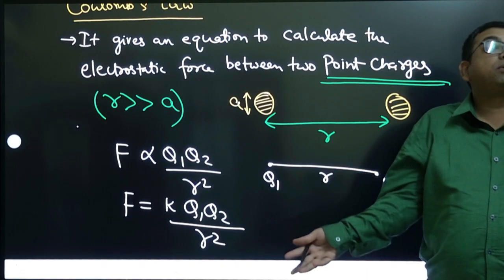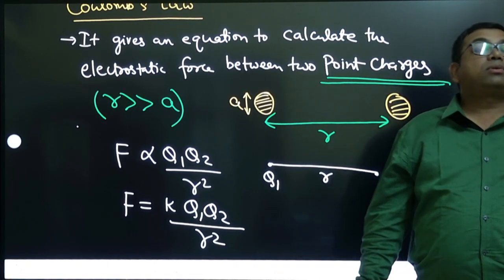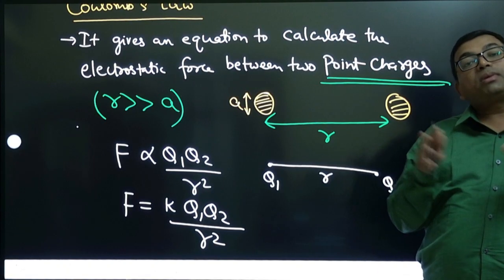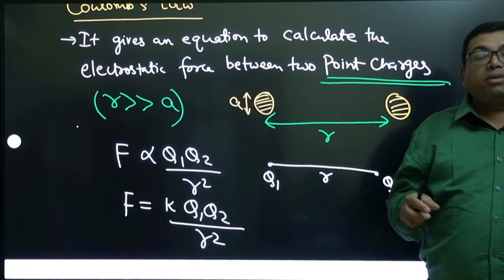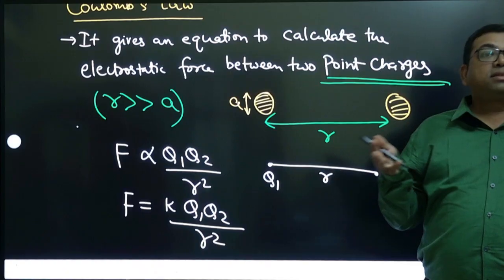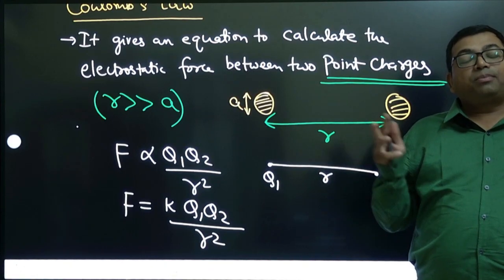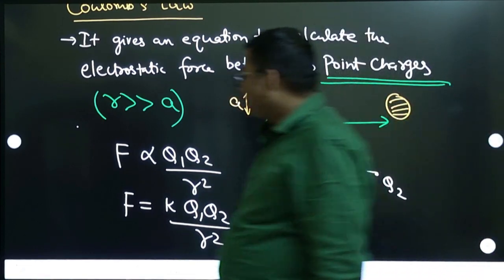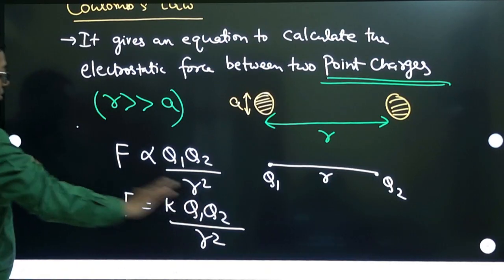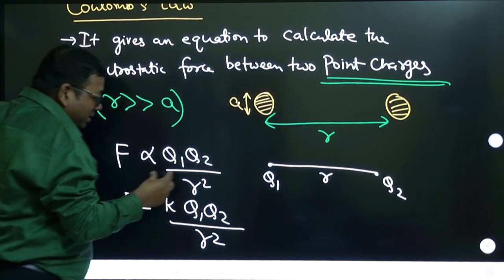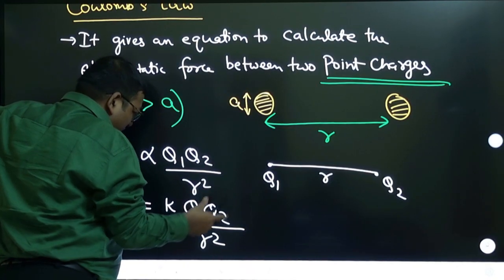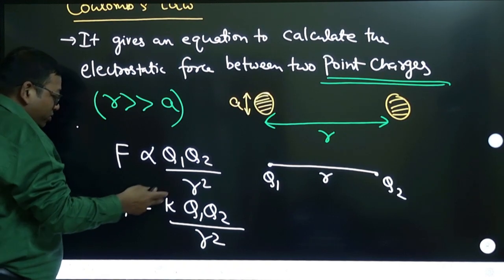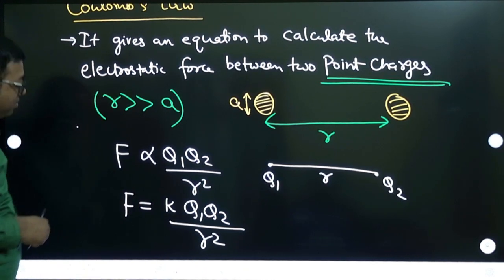Then you don't have to explain extra about the negative and positive, because similar charges repel and opposite charges attract. Correct? So we don't have to explain that, but look at the statement given by NCERT. Maybe they write the magnitude, otherwise they will give the plus minus sign.